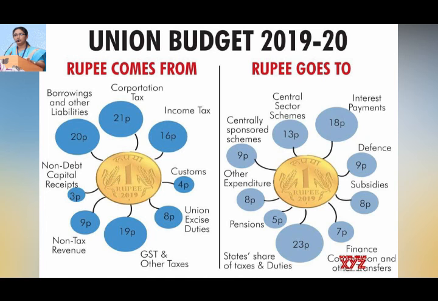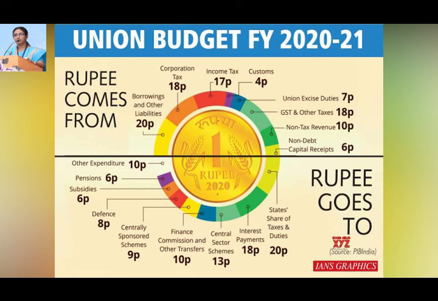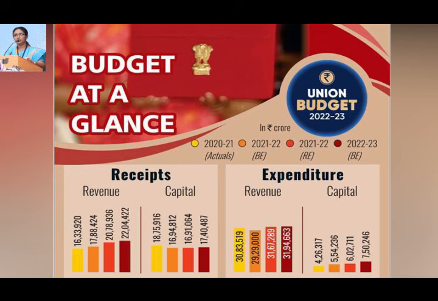So now you can have a closer look at the Union Budget of 2019-20, 2020-21, how the rupee comes from, and the budget at a glance of 22-23.